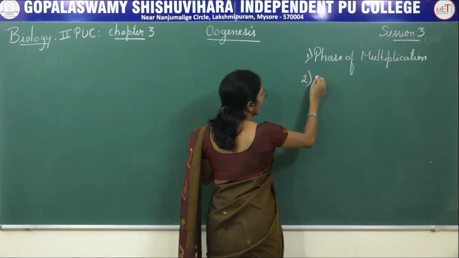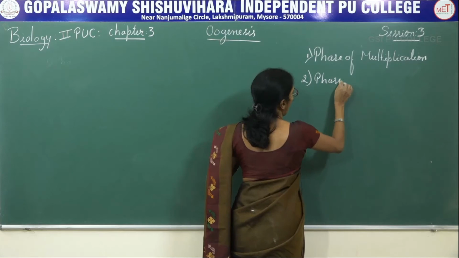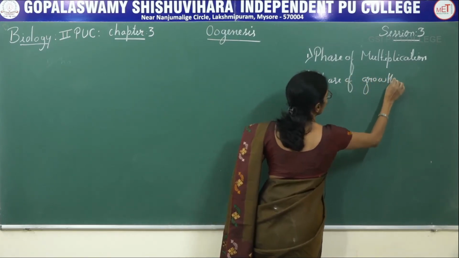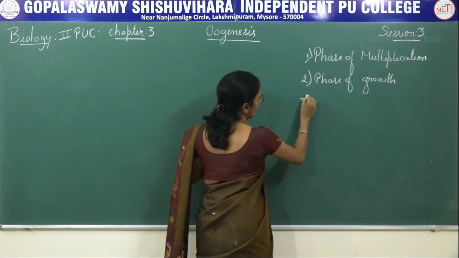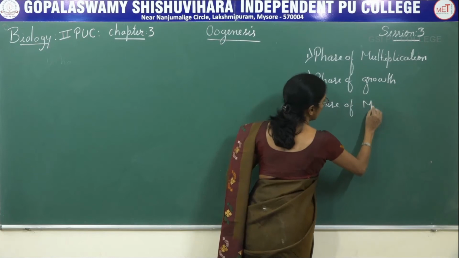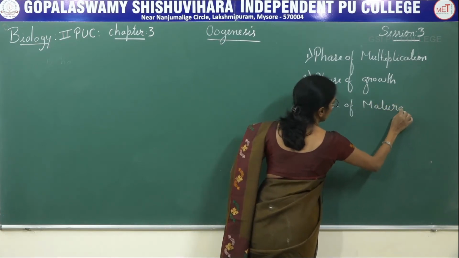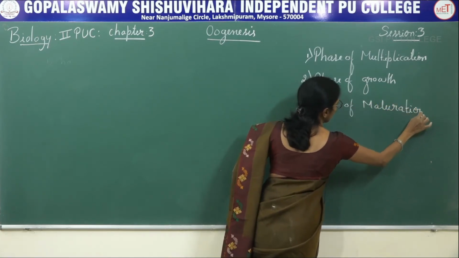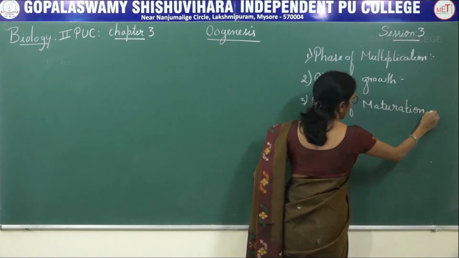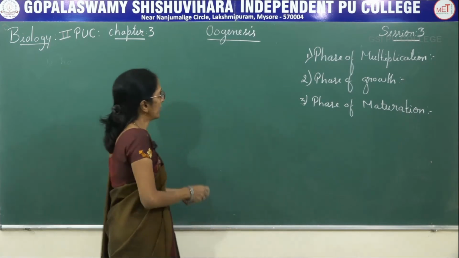Second is the phase of growth. Third is the phase of maturation. Phase of multiplication, phase of growth and phase of maturation.